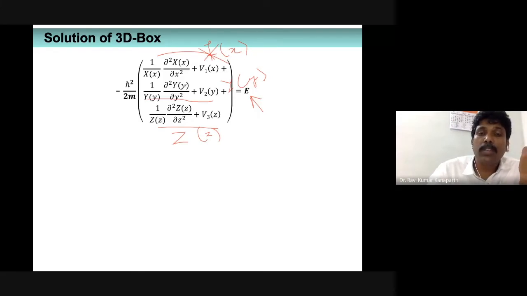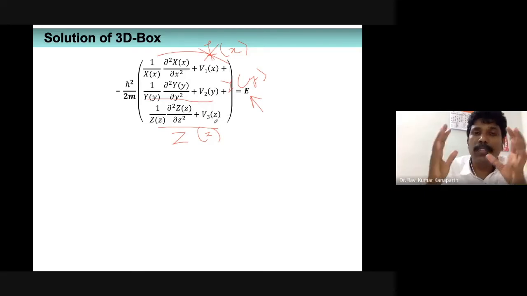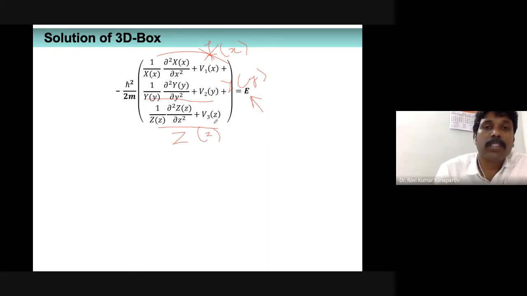equations. This is one equation, this is another equation, this is another equation, and these are actually functions. I mean, these are differential equations, second order homogeneous differential equations. You can realize that. So these are second order homogeneous differential equations, and the summation is going to be a constant on the right hand side.